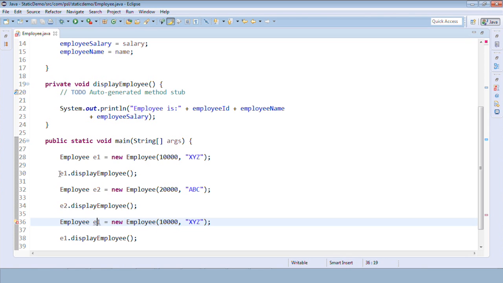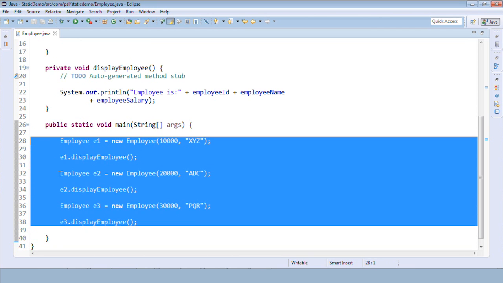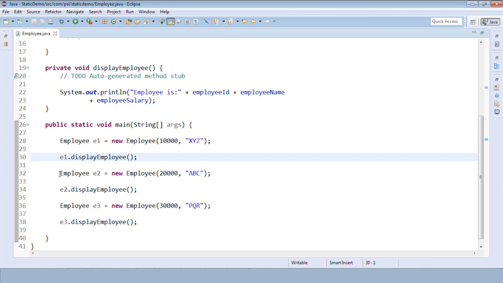So I have a total of 3 objects. If you see, I have E1, E2 and E3 now. I'll make some small changes here. Employee name is say PQR. That's it. So I have 3 objects and on every object we are calling the display employee method.